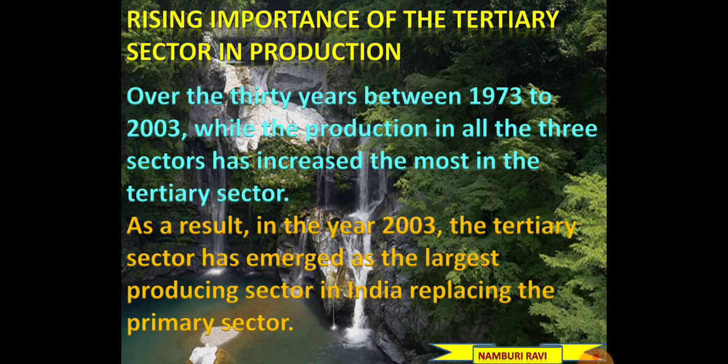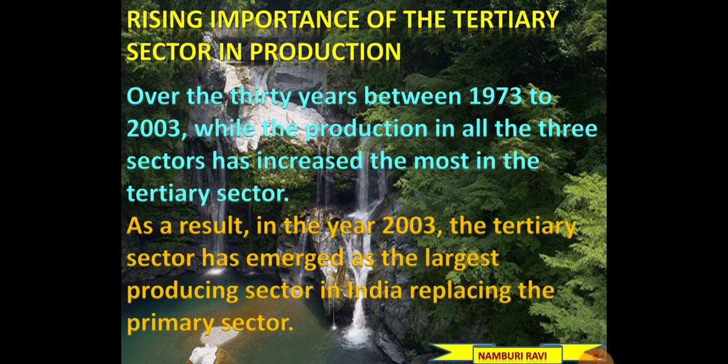Rising importance of the tertiary sector in production. Over the 30 years between 1973 and 2003, while the production in all three sectors has increased, the most increase is in the tertiary sector. The tertiary sector services are increasing and its income in the GDP is also increasing because of advanced technology and its growth.